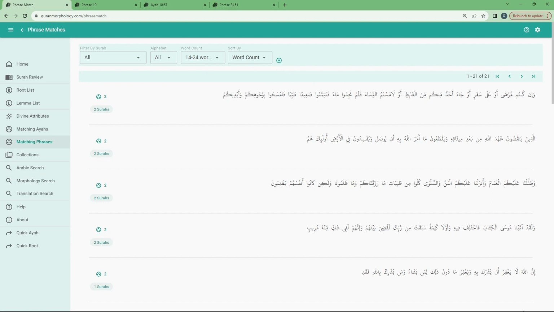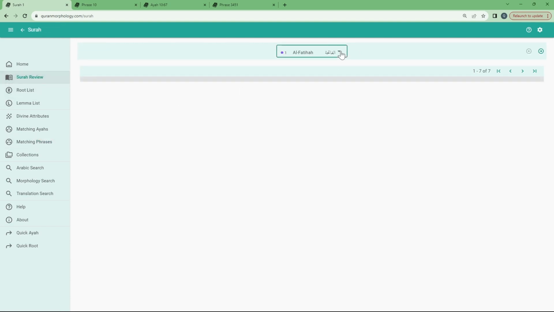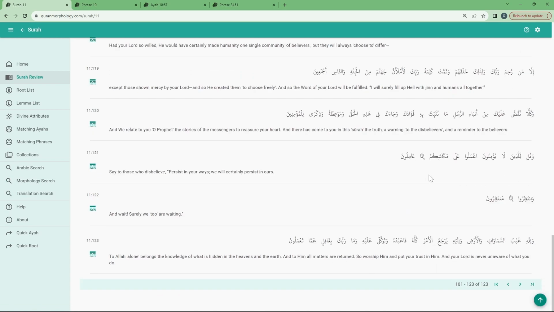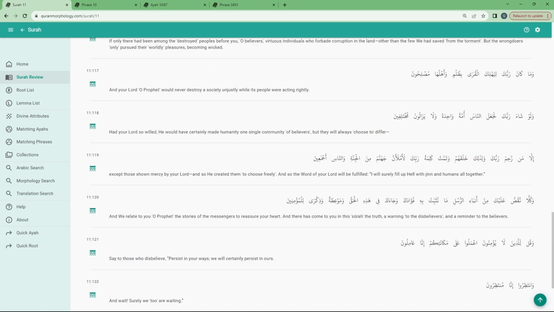So that would be this one. Another way to explore the correlations in Quran is if I'm taking a look at, let's say, Surah Hud, just an example. And so the word of your Lord will be fulfilled. وَتَمَّتْ كَلِمَةُ رَبِّكَ. In this specific phrasing, I'll surely fill up hell with jinn and humans altogether. And I want to explore the details of this to see if I can draw any correlations.